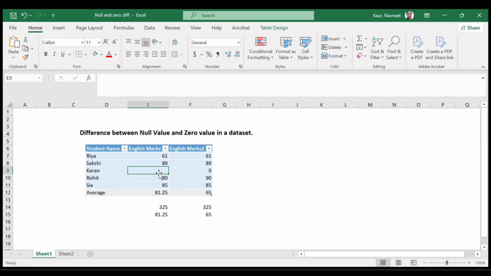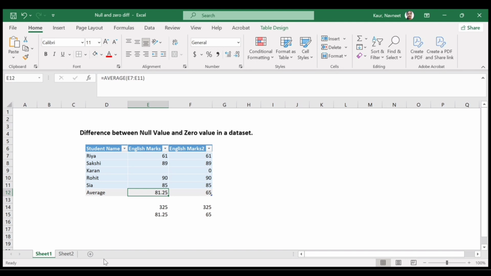Let's say we can add the marks which Karan scored in the pre-board exam. In that way, we can find the average of all 5 students. So there are many ways with the help of which we can handle the null value, so that we don't get any misleading result, right?